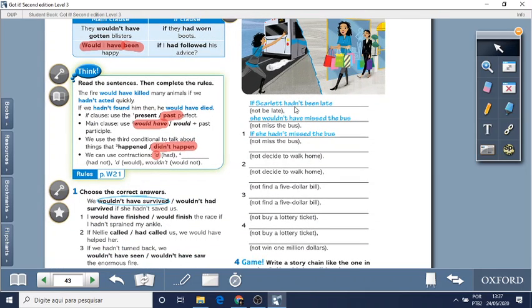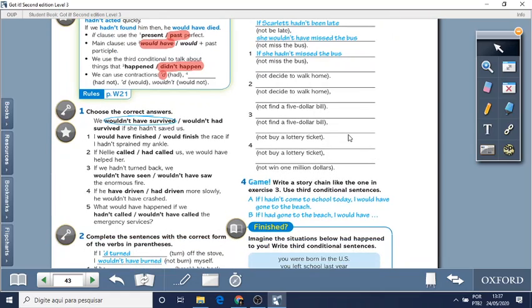If Scarlett hadn't been late, she wouldn't have missed the bus. If she hadn't missed the bus, she wouldn't have, and so on. Okay? So we are checking this together next class.